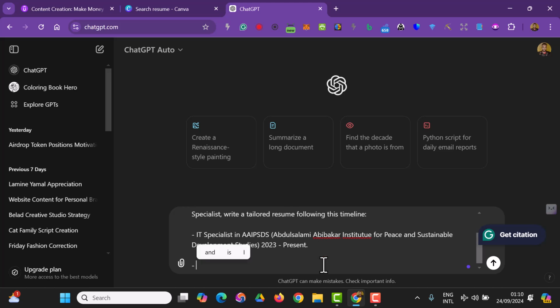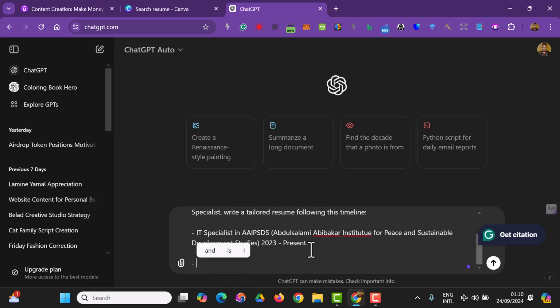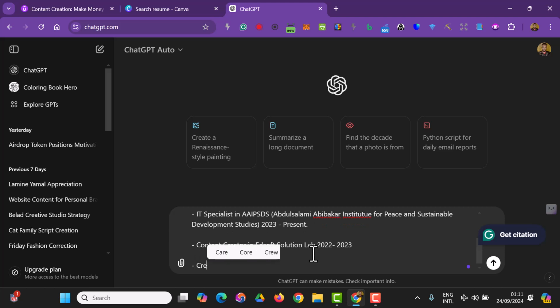And the second, I'll put another timeline to my job. I would say as a graphic designer, web designer, content creator. The second should be content creator in Edsoft Solution Lab, 2022 to 2023, and creative director in Buckfish Technologies, which is 2020 to 2022.